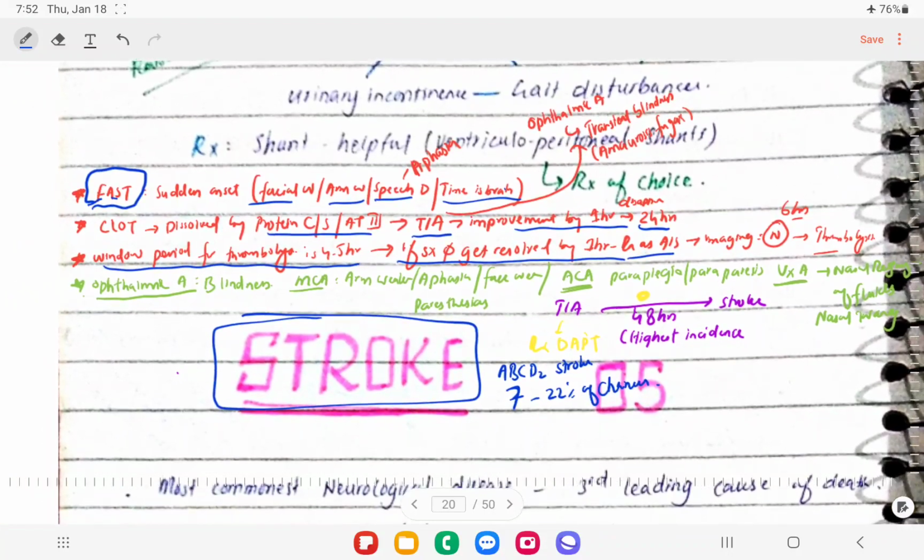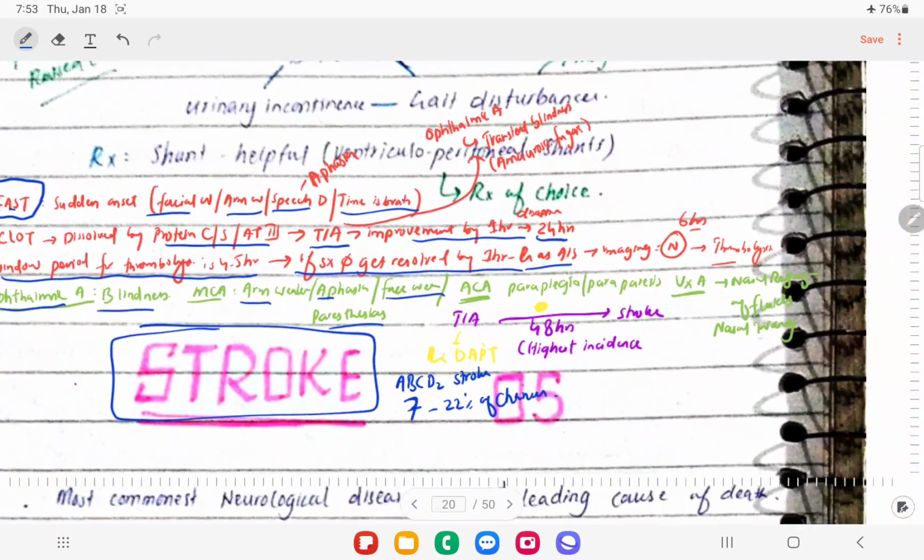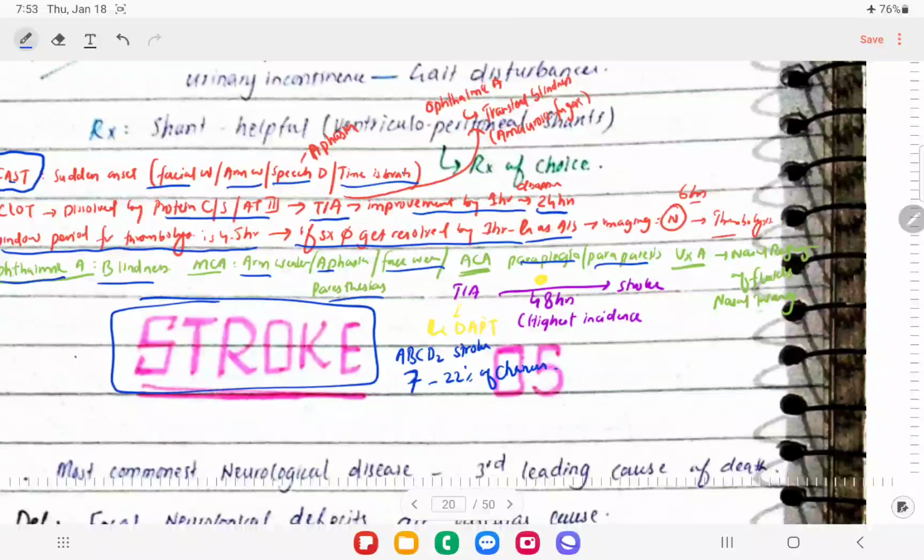So what happens if the very first branch of the internal carotid artery, that is the ophthalmic artery, is clogged? There will be blindness. When the MCA is blocked, there will be arm weakness, aphasia, facial weakness, and there could be paresthesias. If the anterior cerebral artery is blocked, there will be paraplegia and paraparesis. If the vertebral artery is blocked, the patient will have ninth cranial nerve palsy, so there will be nasal regurgitation of fluids and nasal twang in the voice.